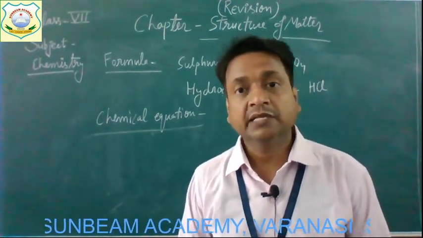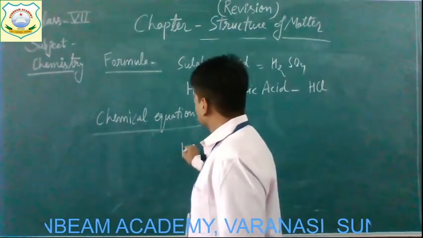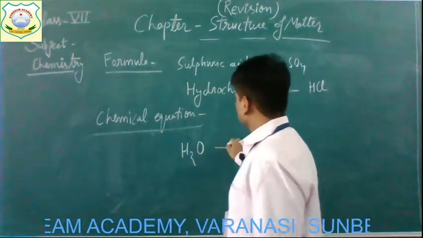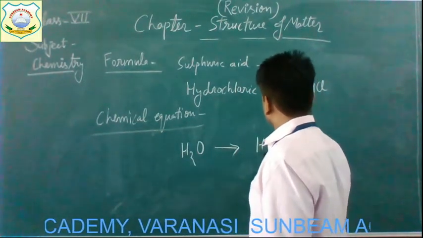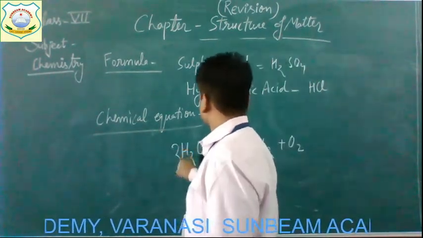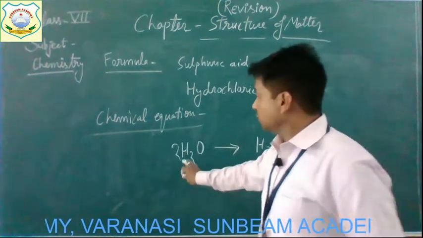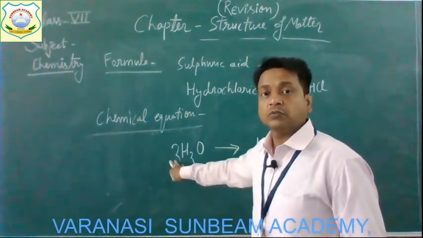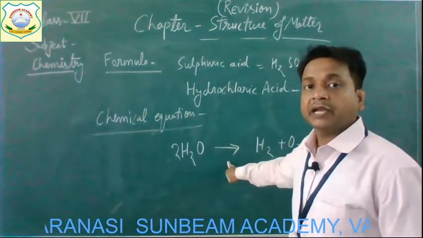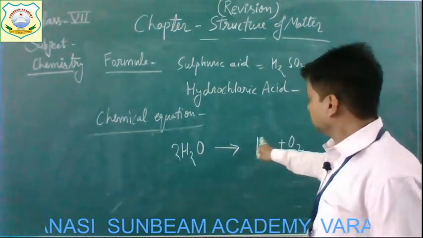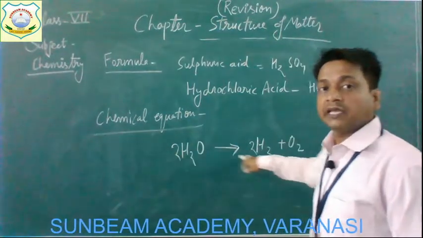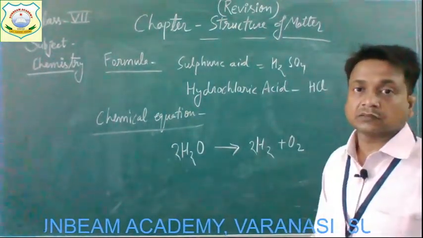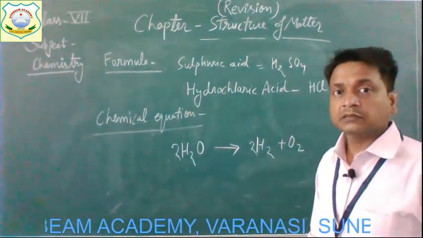Okay, and now take an example. When two molecules of water break, it forms hydrogen and oxygen. So this will be termed as a chemical equation. Okay, children?